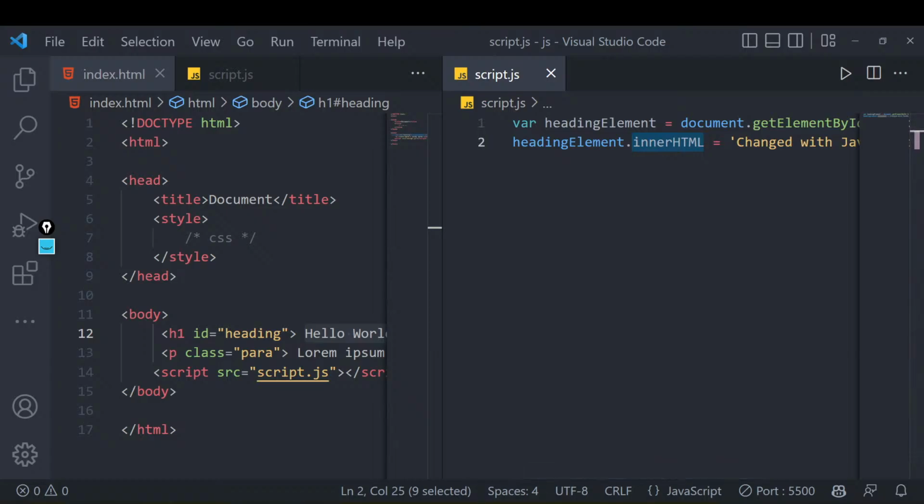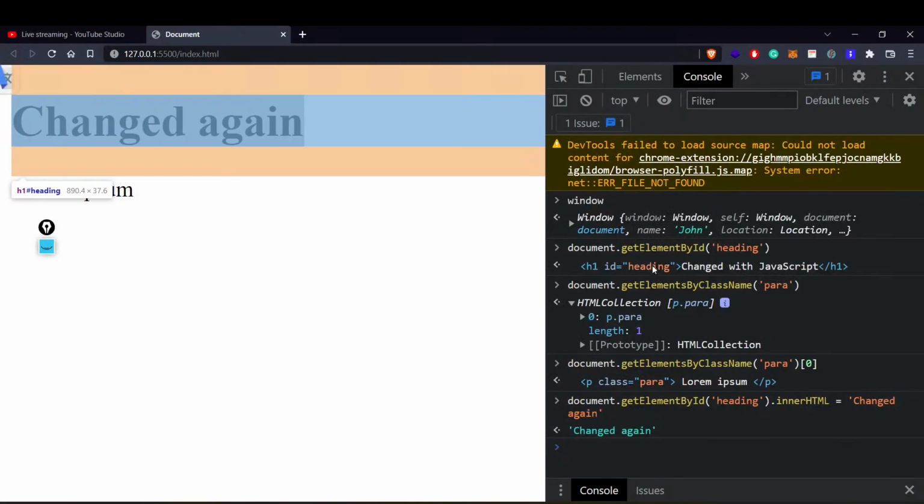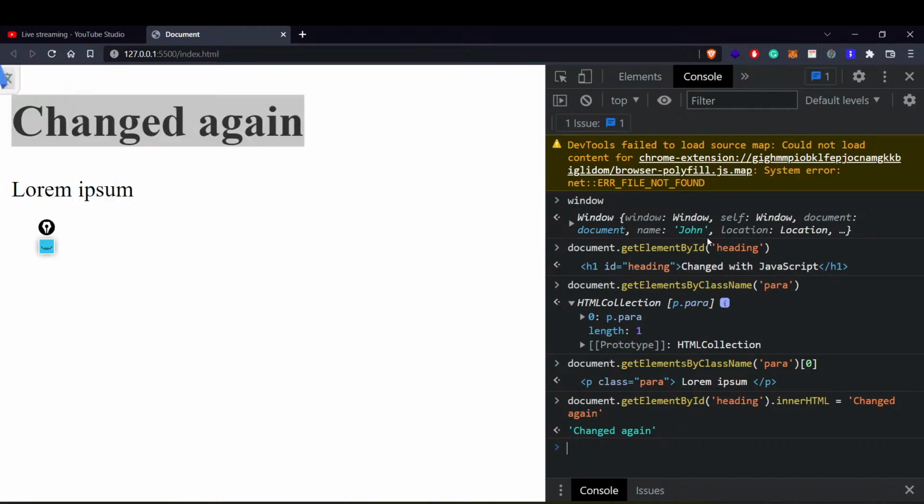Suppose you want to add a particular ID, or you want to add a particular URL from href or any other attribute, that is also possible. Right now we are just concerned about how we can get the element and how you can set these values, right? Cool.